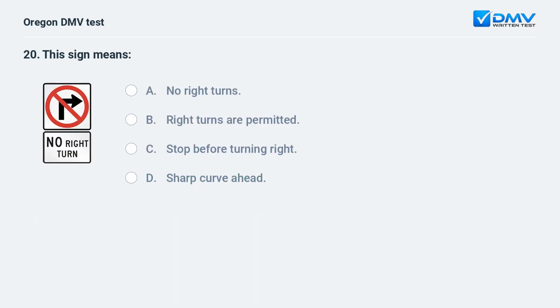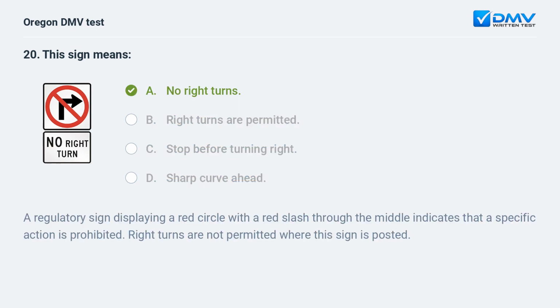This sign means A. No right turns. B. Right turns are permitted. C. Stop before turning right. D. Sharp curve ahead. A. No right turns. A regulatory sign displaying a red circle with a red slash through the middle indicates that a specific action is prohibited. Right turns are not permitted where this sign is posted.